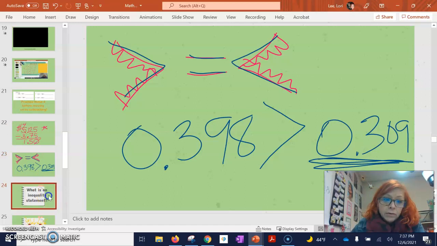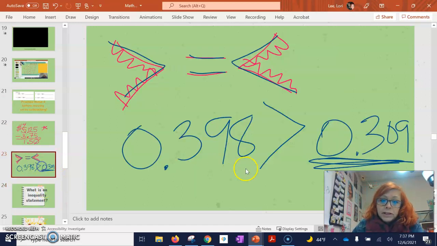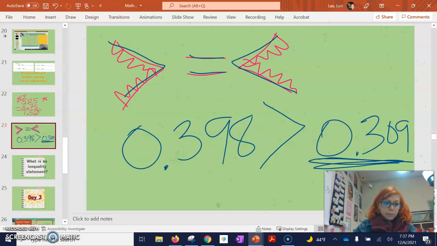Okay, so when you see an inequality statement, you're looking at two numbers that are not equal, and you're trying to determine which is the greater one. So it's really actually pretty super simple.